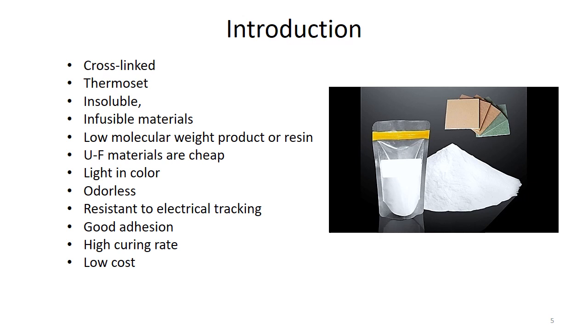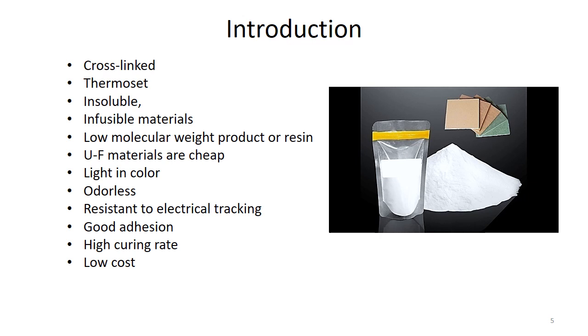When we talk about low molecular weight, basically in the process when we start the reaction, they have low molecular weight, but by modifying the reaction conditions, putting the same resin to the second stage, we can increase the molecular weight too.